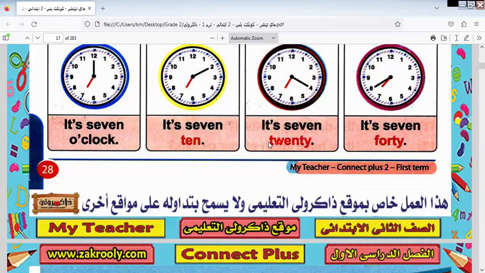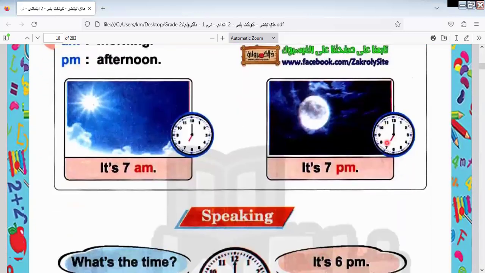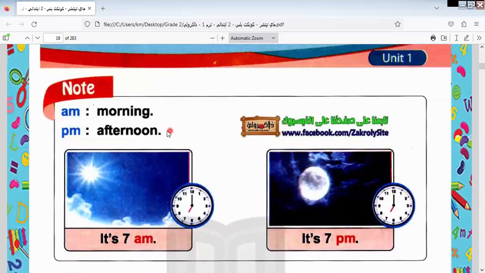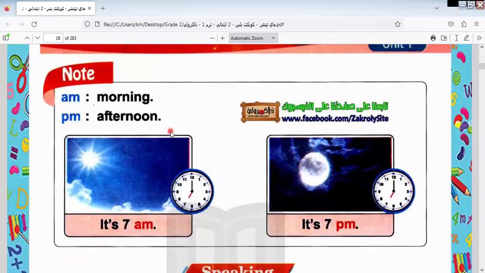Which this number comes from what? Here is 5, 10, 15, 20. So the answer will be 20. Here is it's 7. This is the short arm on 7 and the long arm on 8. Let's know it. 5, 10, 15, 20, 25, 30, 35, 40. It will be 7:40. Let's continue the rest of our lesson today.